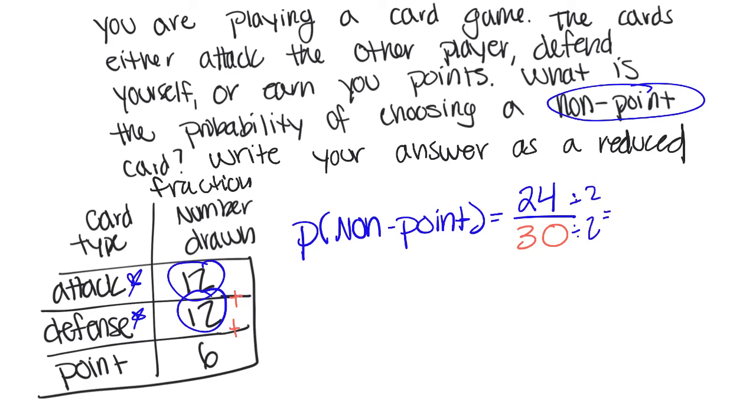I can divide both of them by 2. That gives me 12 out of 15. I know that 12 and 15 are both evenly divisible by 3. So it's 4 out of 5. And then that's it. I can't go any further. So there's a 4 out of 5 chance that you will not get a point card.